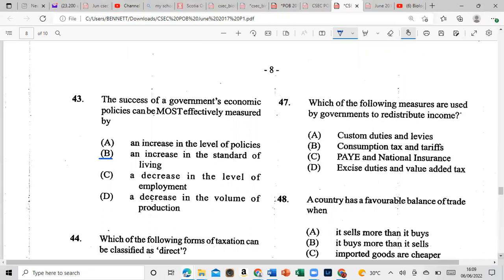All right, so let's move on to 47. Which of the following measures are used by government to redistribute income? A, custom duties and levies. B, consumption tax and tariff. Or C, PAYE and national insurance. We go no further. We found the winner: PAYE and national insurance.